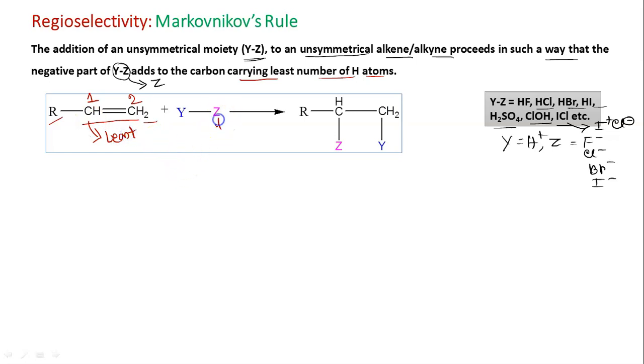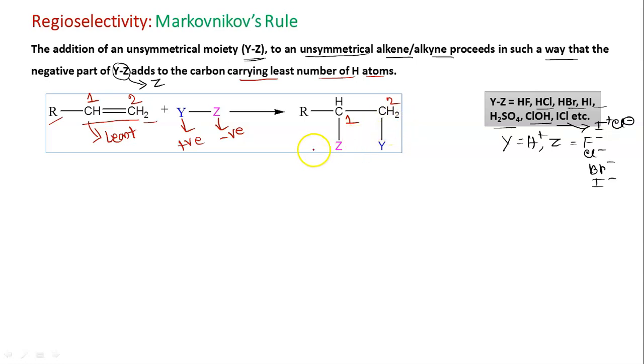Okay, so that is why this is the negative part, this is the positive part. The negative part will be added to this one carbon, and the positive part will be added to the carbon which is carrying the higher number of hydrogen.